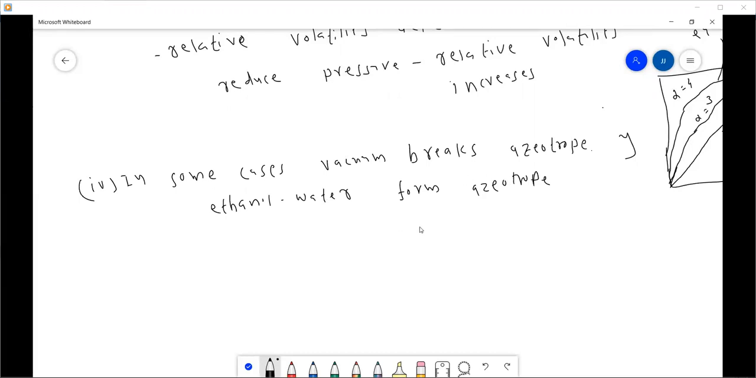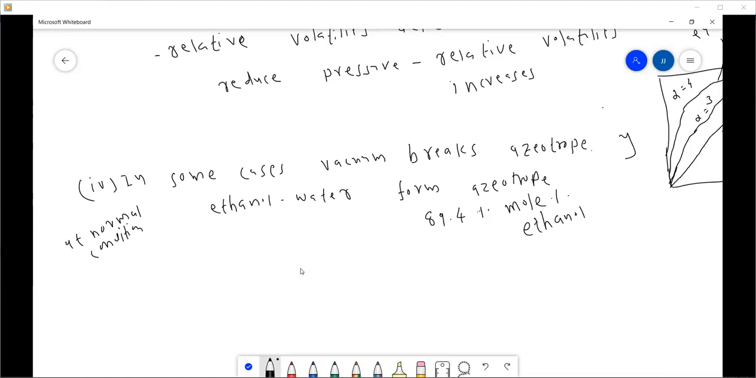At normal atmospheric pressure, I think it's around, I don't know exactly, but I think it is 89.4 mole percent ethanol. So at atmospheric or normal conditions, ethanol and water form an azeotrope at 89.4 mole percent ethanol.